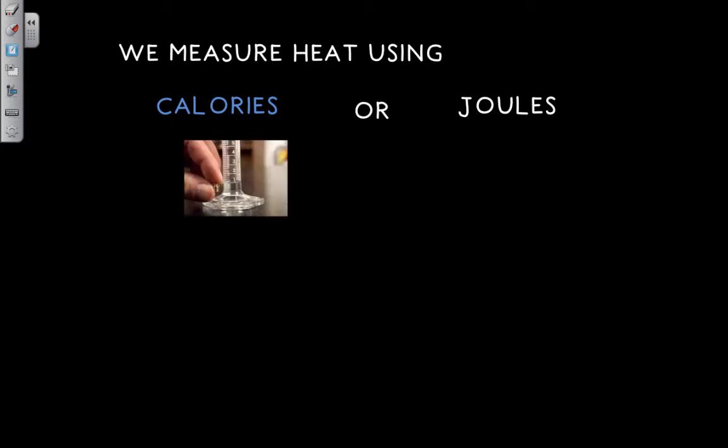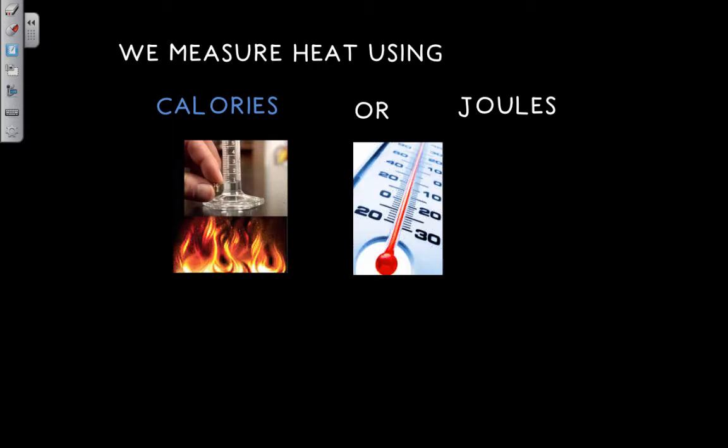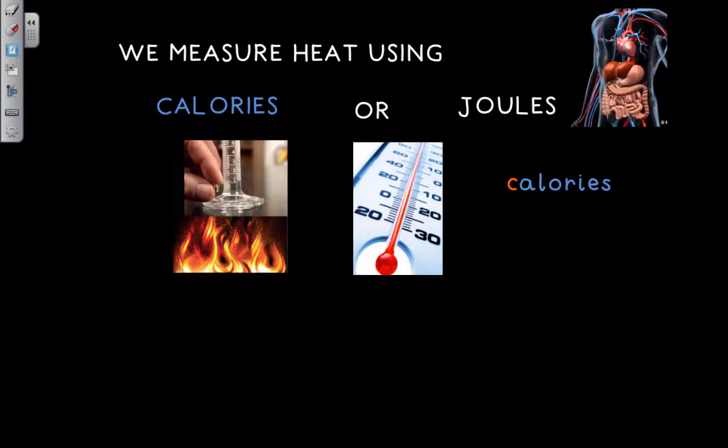We can measure heat using calories or joules. Let's talk about calories first. A calorie is the amount of energy that it would take to raise the temperature of one milliliter of water by 1 degree centigrade. We call this a calorie with a lowercase c. What do I mean? Well, in our bodies, we burn food. That's the job of our stomach, but we do it in a very slow process that is safe for us. We estimate the work that our cells are taking to accomplish the breakup of food into nutrients by using a measurement of heat like calories.